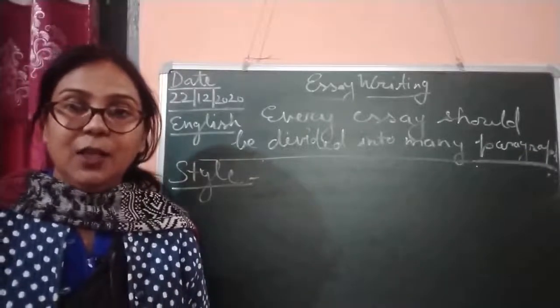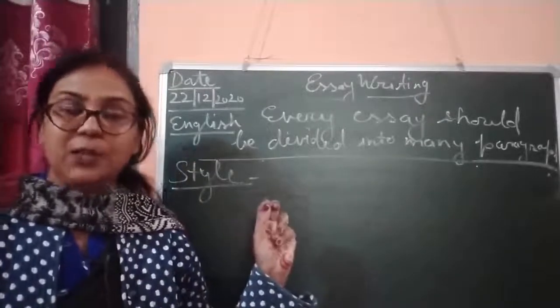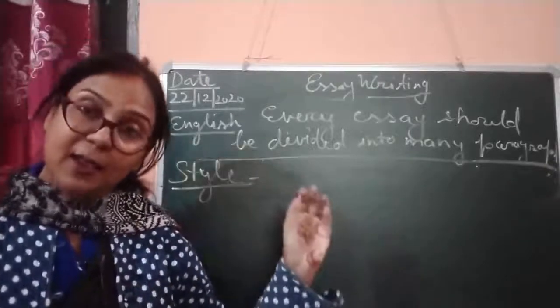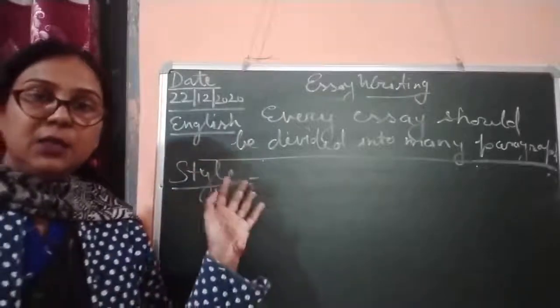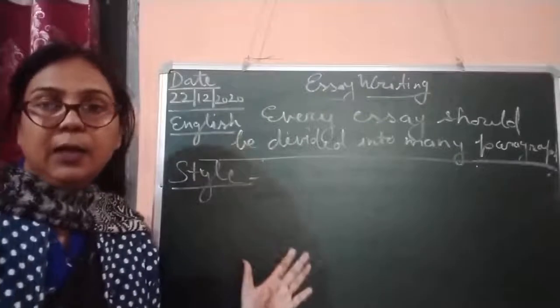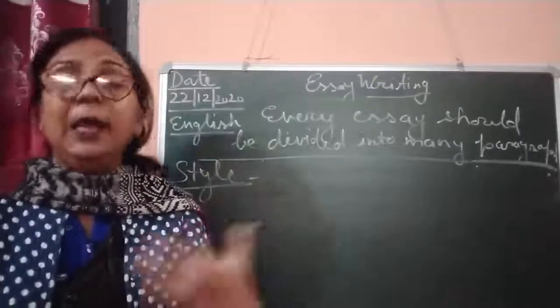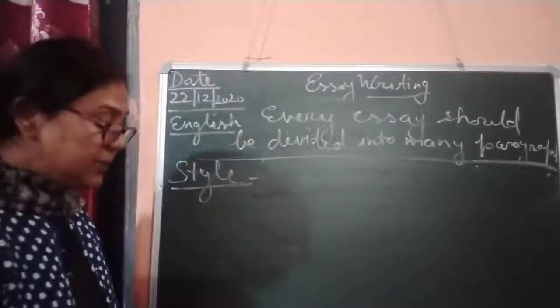Children, you can start your essay in a very elaborative, lyrical way. Then in the body you should write very simply, and at the end, in the conclusion, you should again use lyrical language. Here the style is very important.